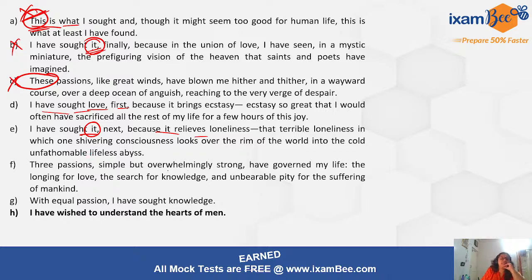Three passions, simple but overwhelmingly strong, have governed my life. The longing for love, the search for knowledge, and unbearable pity for the suffering of mankind, right? So here with equal passion I have sought knowledge. ऐसी बात कर रहे हैं. So यहाँ पर ये कह रहा है opening sentence हमें ये मिल गया है F. क्यों? This is the opening sentence because यहाँ बोल रहा है I have sought love first because it brings ecstasy so and so. But here in F they are telling us कि person seek कर रहा है. Person is actually seeking love, ठीक है. So yes, F should come before E and D and all these sentences, ठीक है.